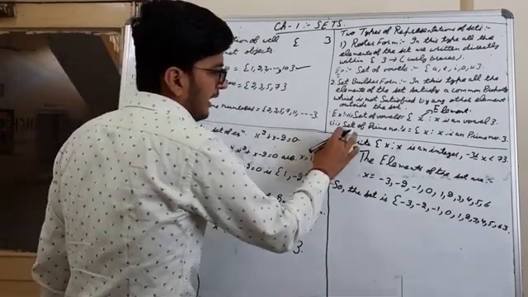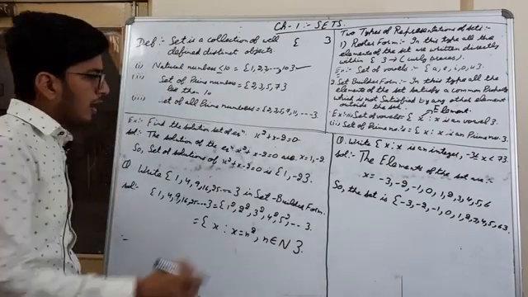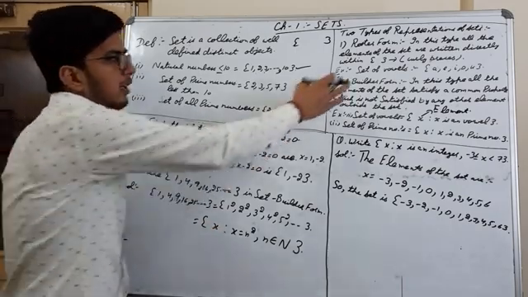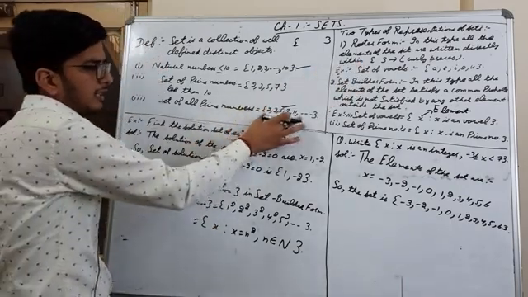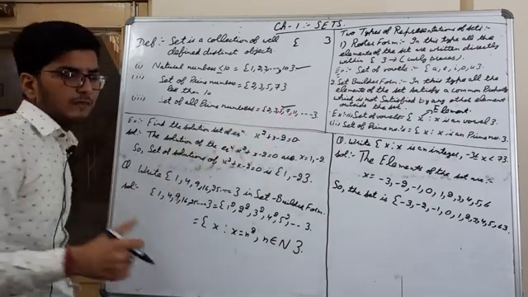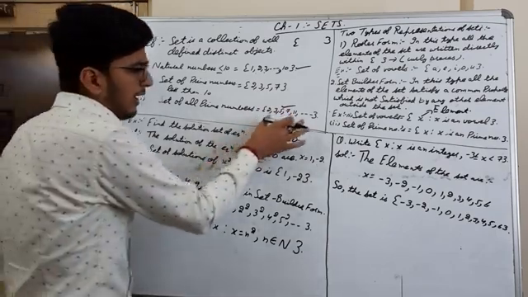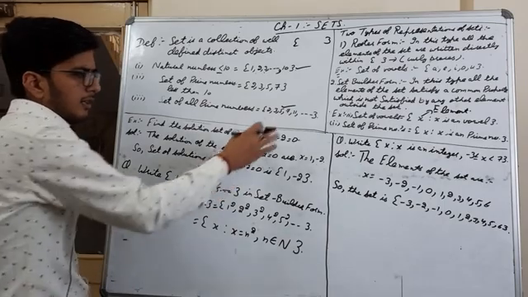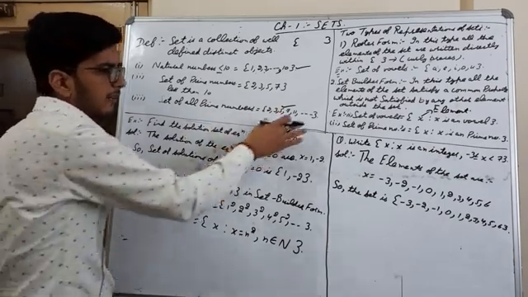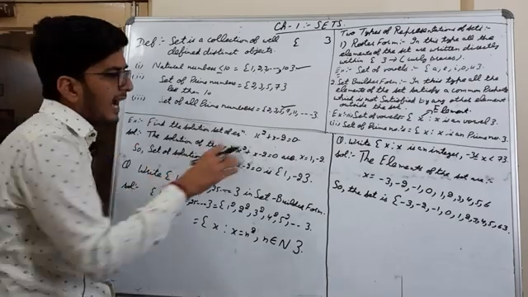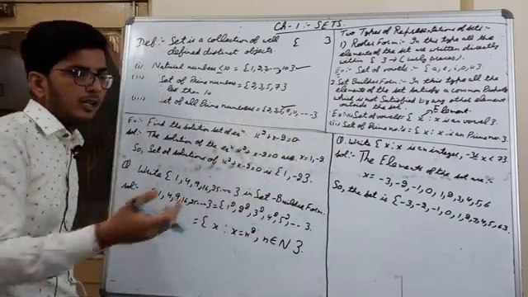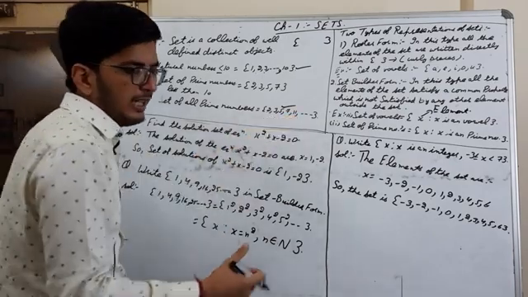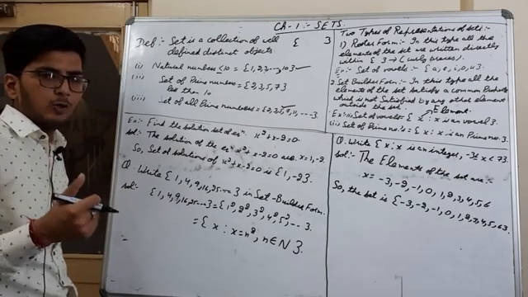In the next example, they have given the set of prime numbers. This type of representation is the roster form, because the elements are written directly within the curly braces. But you can't tell how many elements there will be in this set, so it will be difficult to write the set, and difficult for someone to judge which type of set this is. No one can tell just by seeing it that it is the set of prime numbers, without practice.